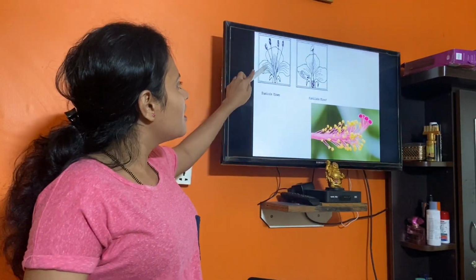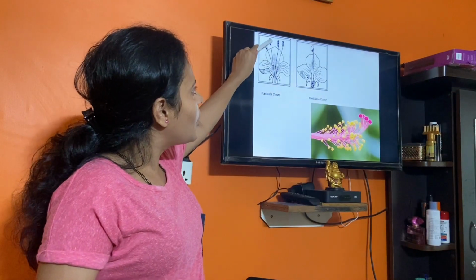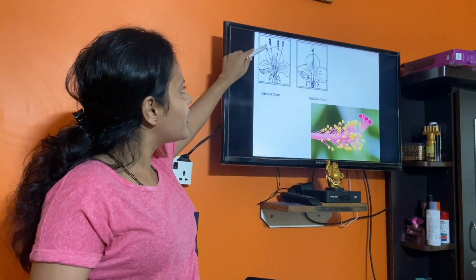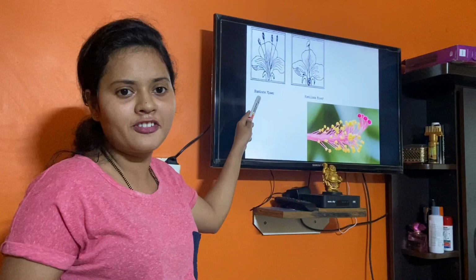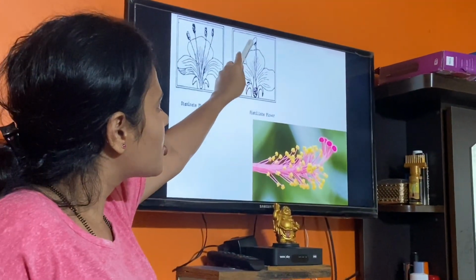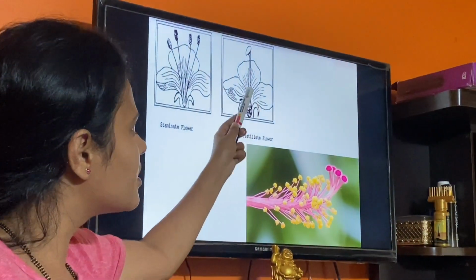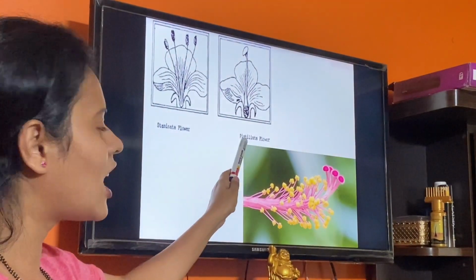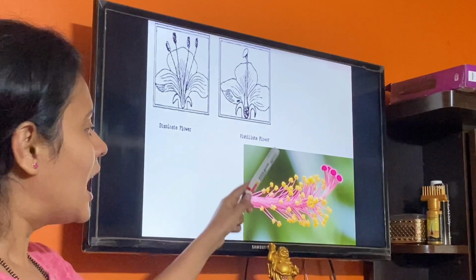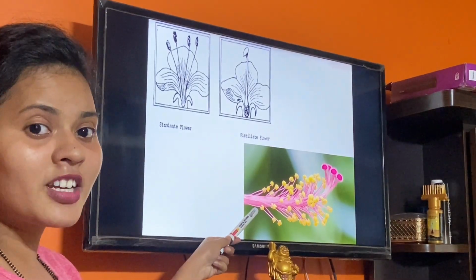Okay, so see here, this particular flower is showing you only stamens. See, only stamens, so staminate flower. This flower is showing you only pistil, stigma, style, ovary, only this, no stamen. So this particular flower is pistillate flower. And this is the zoomed version I have shown you here.